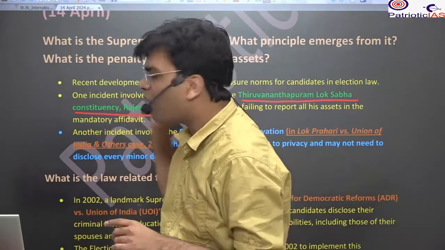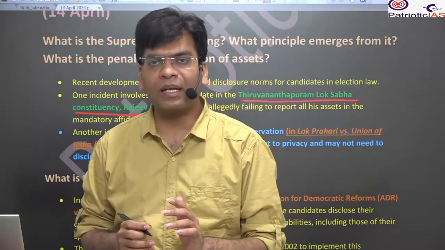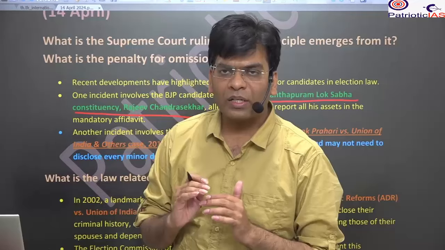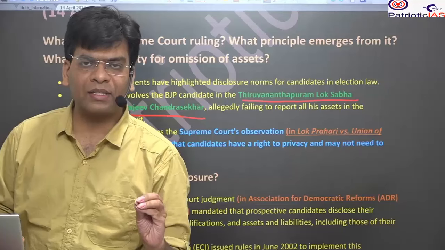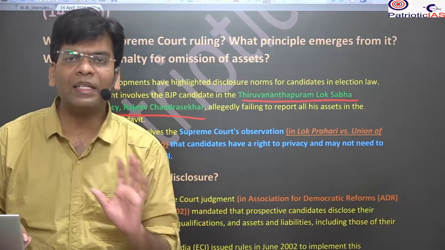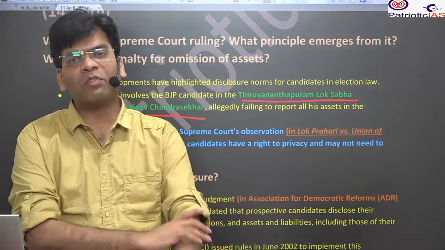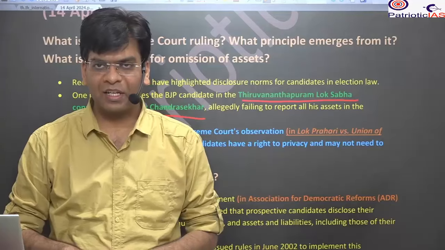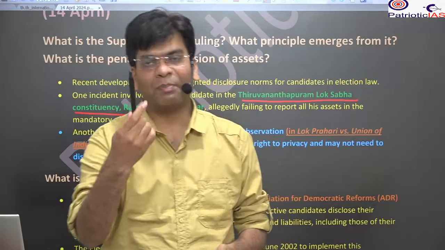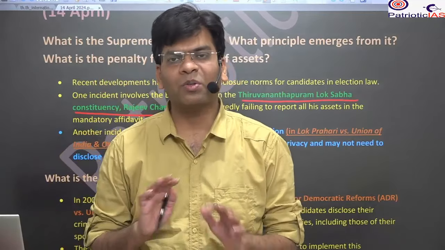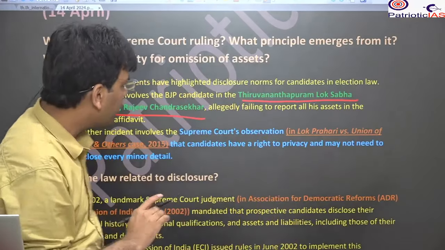In one of its orders, the Supreme Court brought in disclosure for transparency, and at the same time it made the observation that this disclosure should not go to the extent of violating the privacy of the candidate. You are not going so deep that you force the candidate to disclose everything, like how many watches I have, how many pens, how many glasses I have. No, not at that level. So how has this evolved? You have to know about the cases.